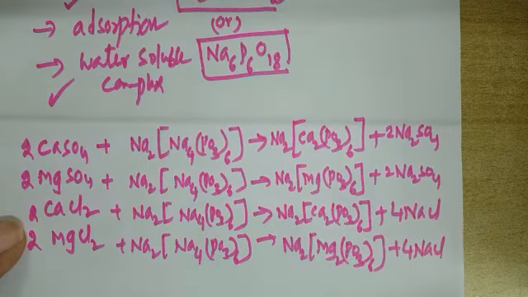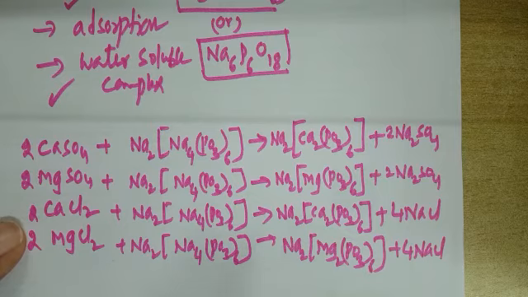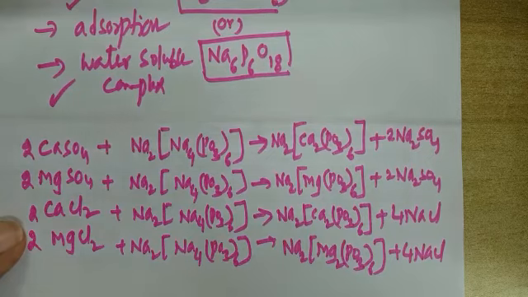So reactions, everyone understood? This is the Calgon process, and this method is specially used for softening water for boiler use. In industry using boilers, so this is the method especially used for softening water for boilers.